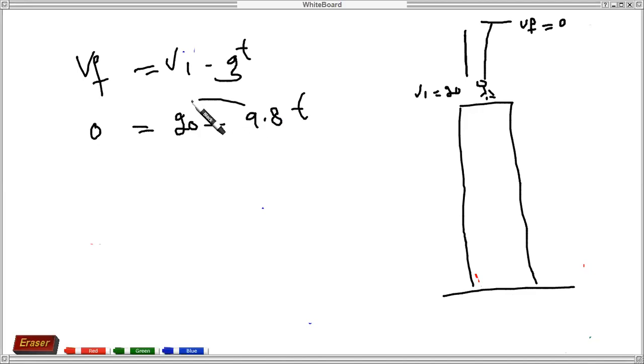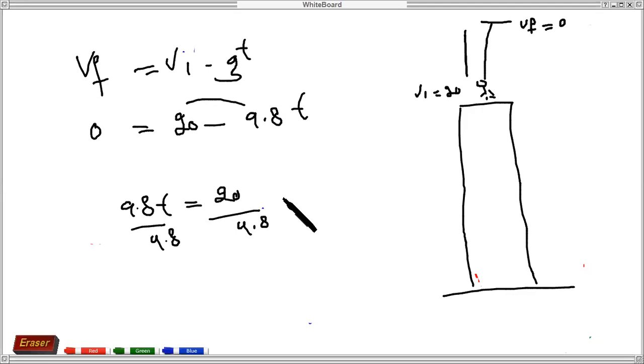If you transfer 9.8 to the other side, 9.8 multiplied by t equals 20, because 9.8 was minus, so this side becomes plus. Now divide both sides by 9.8. 9.8 cancels with 9.8. Time is equal to what?